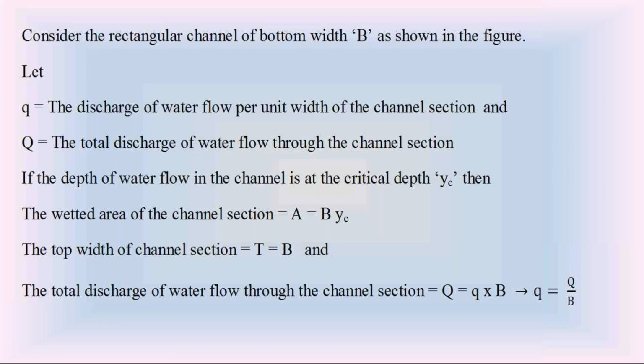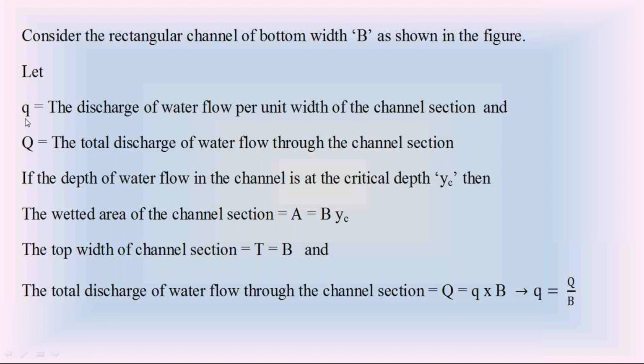We consider the rectangular channel of width B. B is the width of the rectangular channel. We assume the depth of water flow in the rectangular channel is Yc. Then take Q. Capital Q is the total discharge of water flow in the rectangular channel, followed by small q.